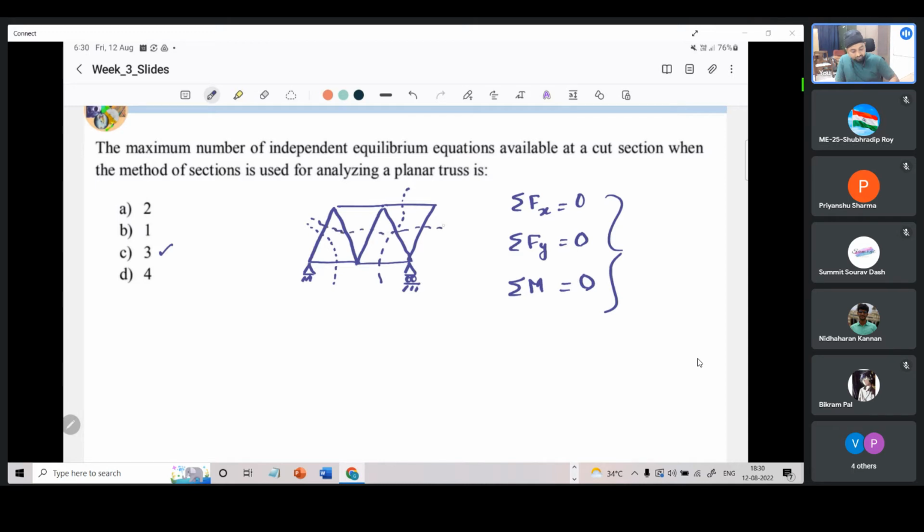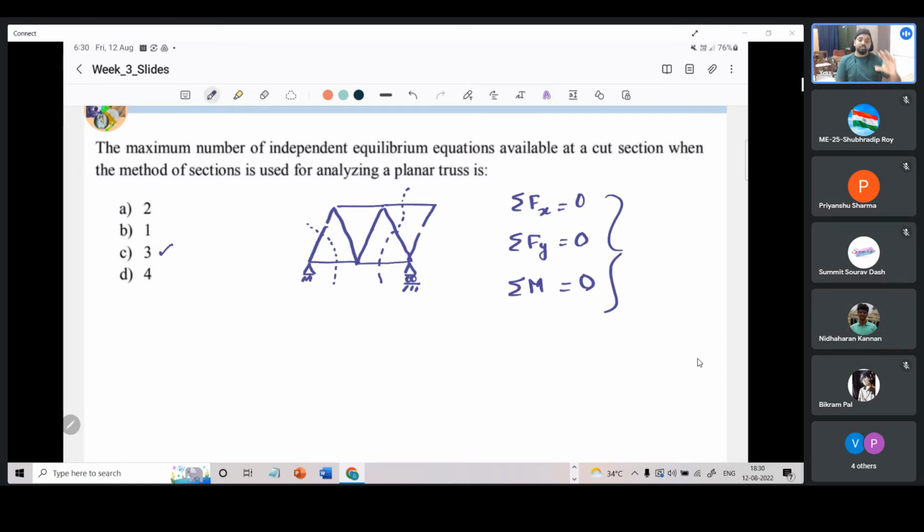Like that, if we cut 4, 5, we have exposed five forces. But is that section helping us solve for all the five? That is the reason. So that is a very valid and good question. Why are we not able to cut more? It's not that we are not able to cut, but it doesn't help us.